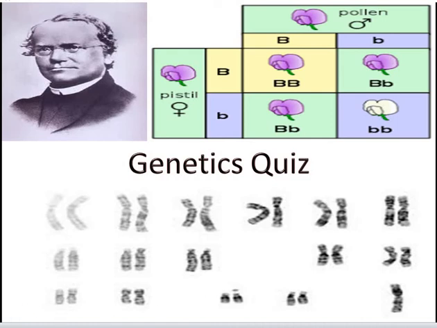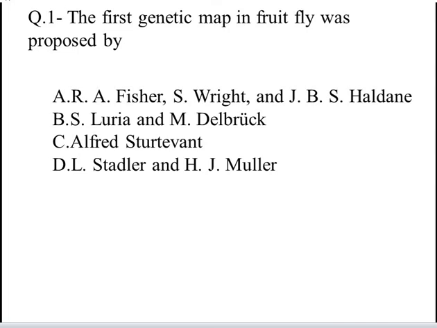The first question is, the first genetic map in fruit fly was proposed by. These are your four options. Option A, R. A. Fisher, S. W. Wright, and J. B. S. Haldane. Option B, S. Luria and M. Delbruck. Option C, Alfred Sturtevant, and option D, L. Stadler and H. J. Muller. Yes, the correct answer is C, Alfred Sturtevant.